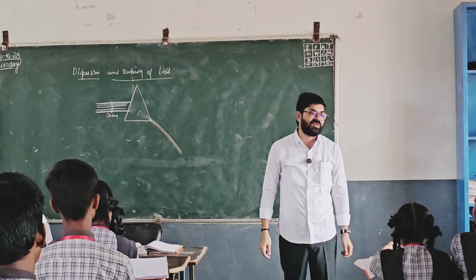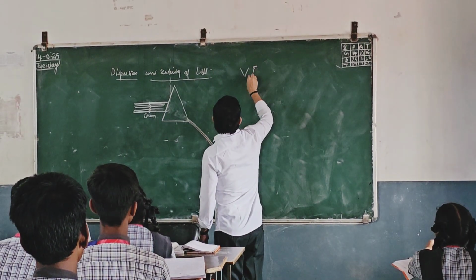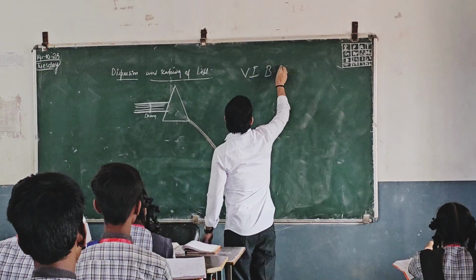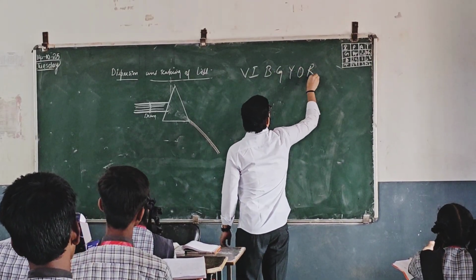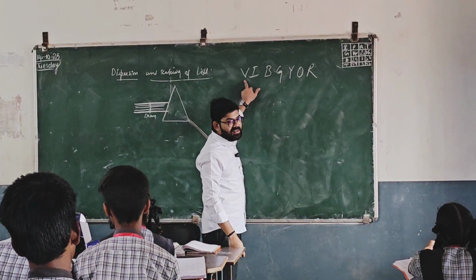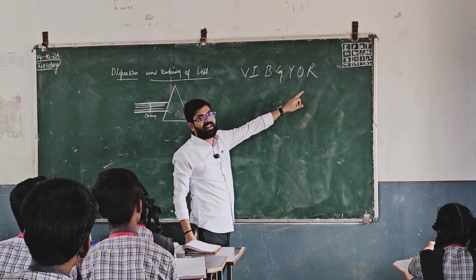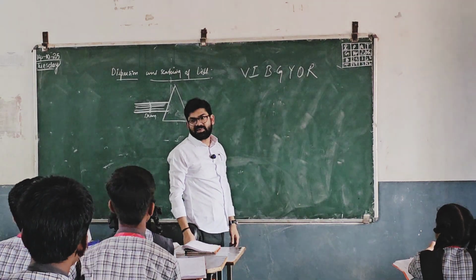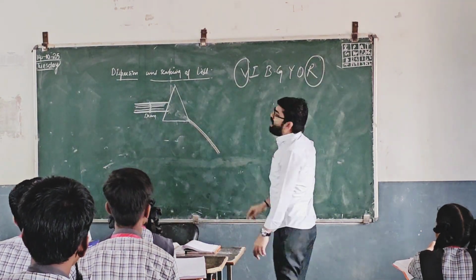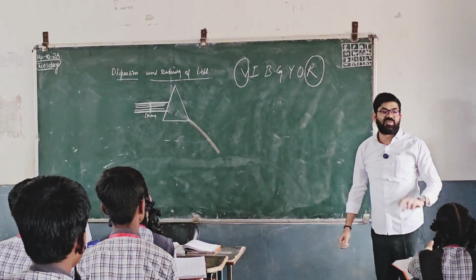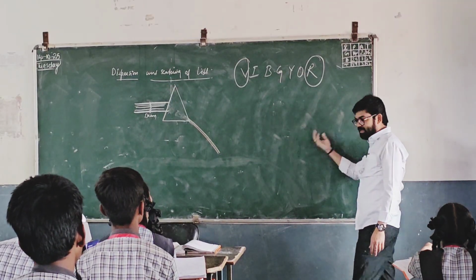We have a reason for that also. Violet, indigo, blue, green, yellow, orange, red. So why is V first and R last? We have a reason for that also. I will tell that also.